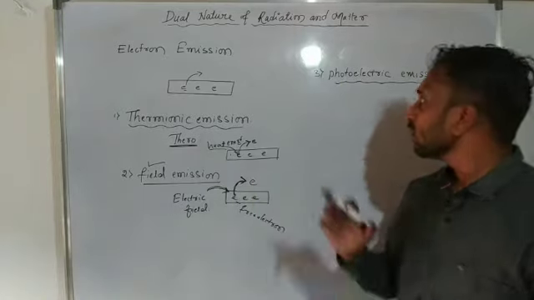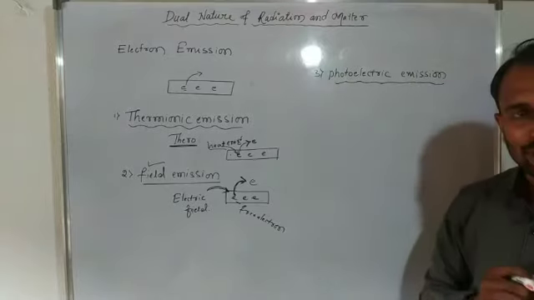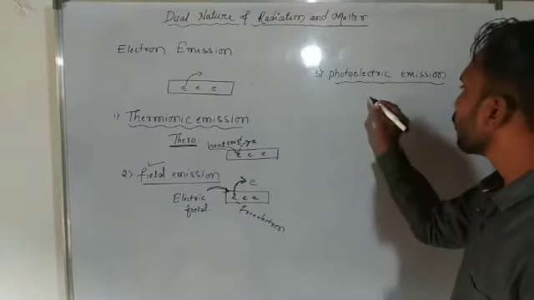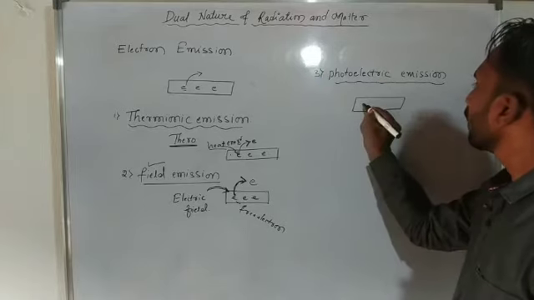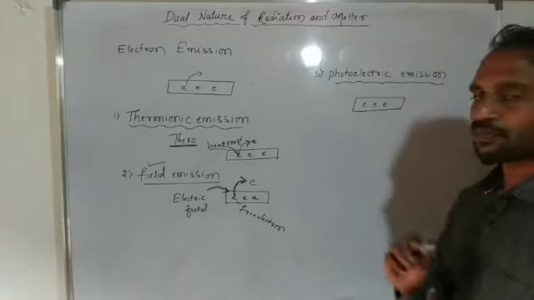And next one, photoelectric emission. Suppose we consider that this is a metal and these are free electrons.